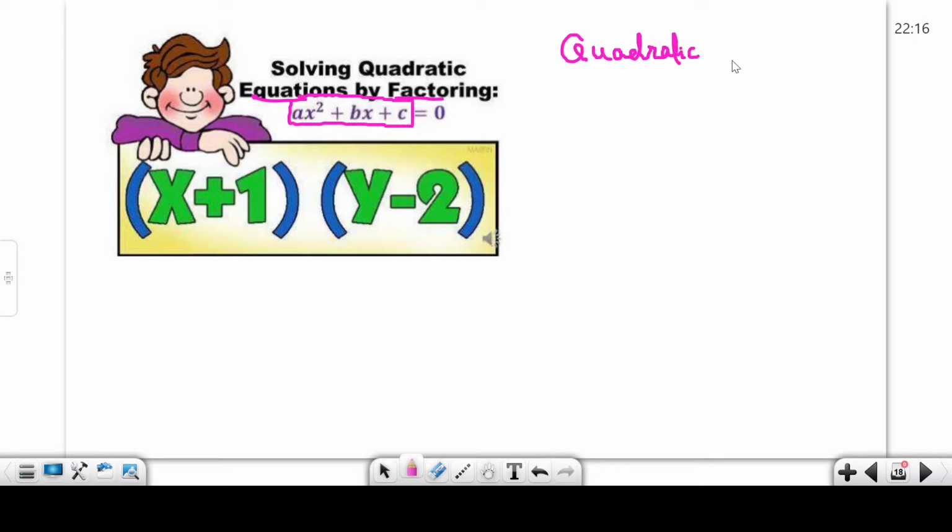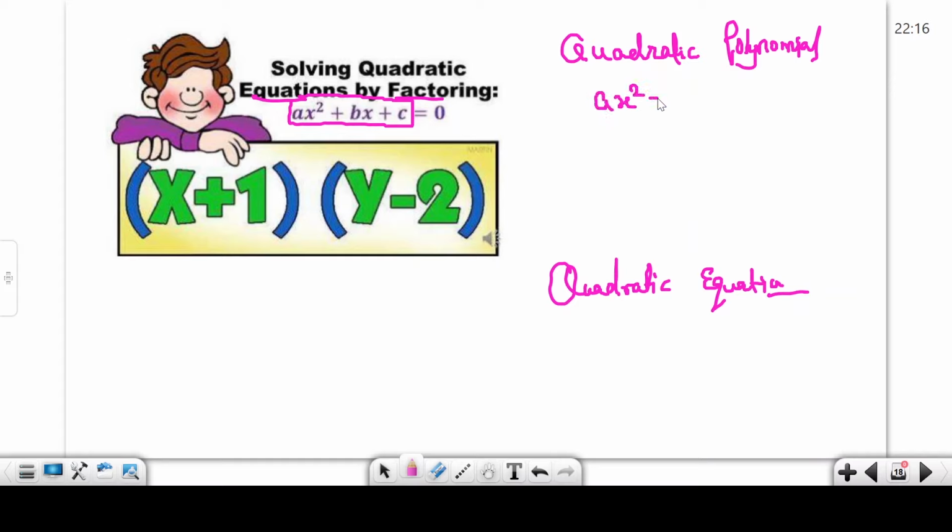Quadratic polynomial and quadratic equation. What is the difference? Quadratic polynomial means the standard form of a quadratic polynomial, ax square plus bx plus c, and quadratic equation means ax square plus bx plus c is equal to 0.